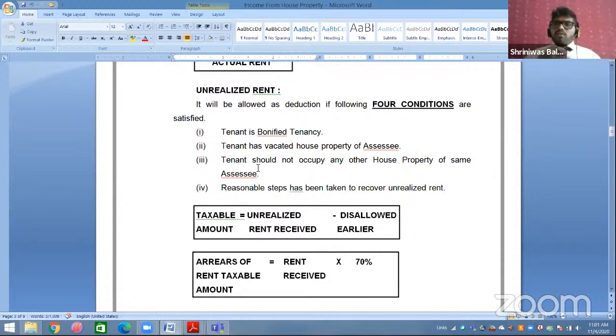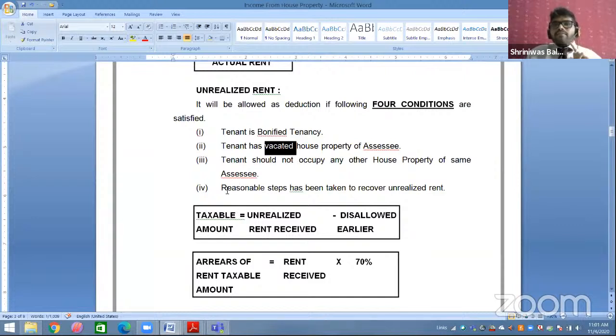Now in Chennai also I have one house property. But he is not staying in my Chennai house property. Where he is staying I don't know, but he is staying somewhere in Chennai. I had made a rent agreement with him, so that is your bona fide tenancy. Now he left my house property, he vacated it, and he went to Chennai.